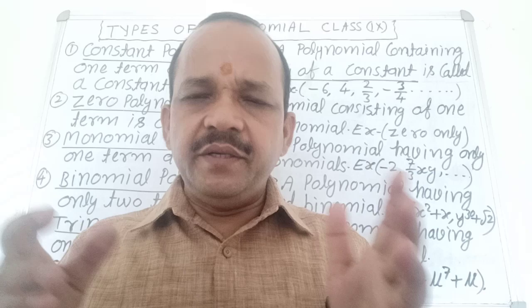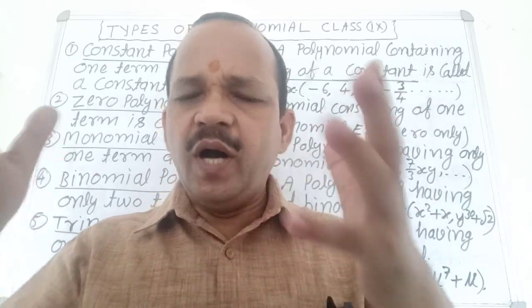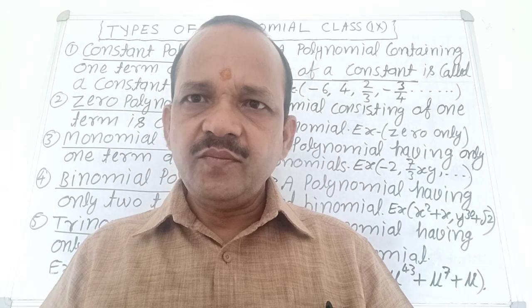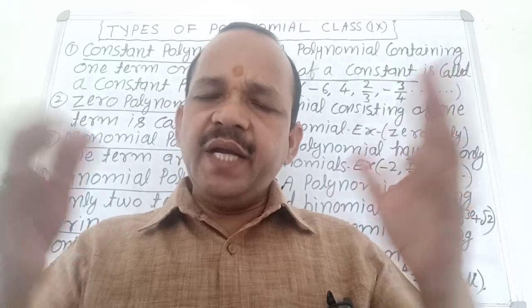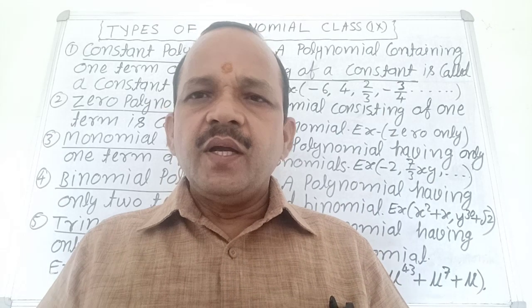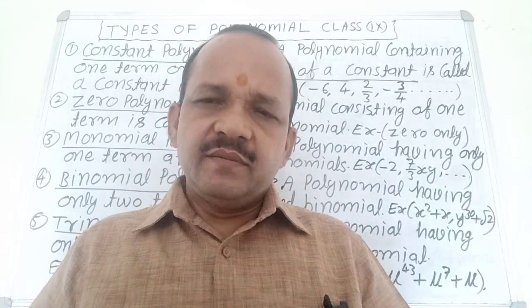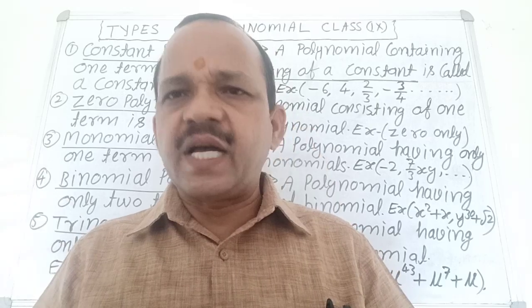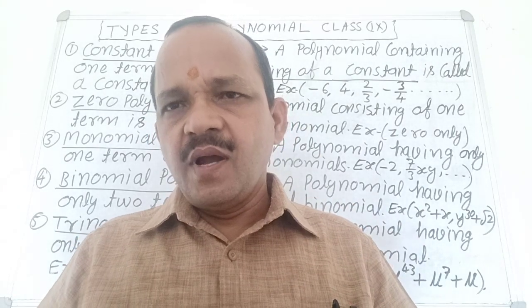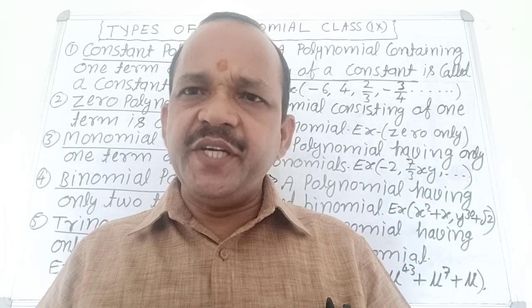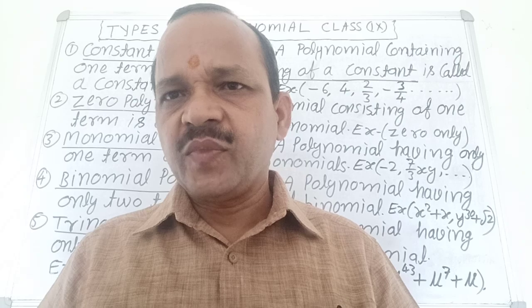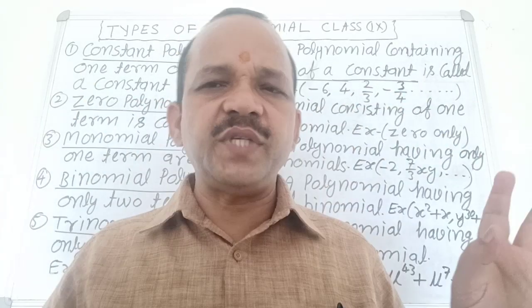X, Y, Z, A, B, C and so on are variables. You can ask me, what is a term? The part separated by plus or minus signs is called a term. The highest power of the variable is called the degree of the polynomial. Is it clear? No confusion about it?